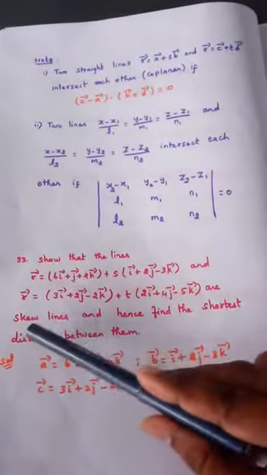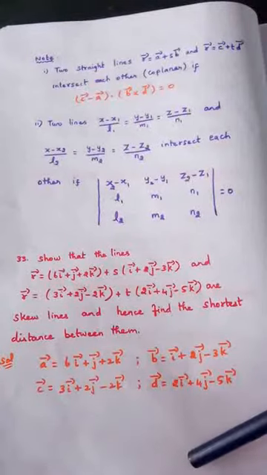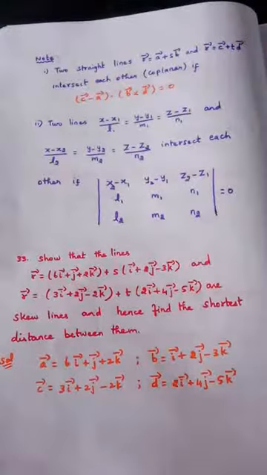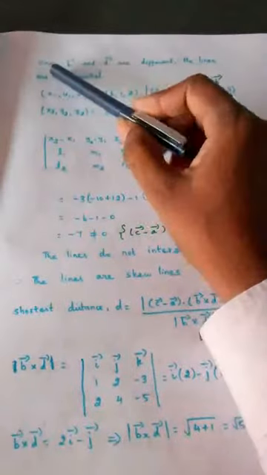What we need to prove? These two are skew lines. So we can say they are not parallel. What is the remaining thing that we have to say? They should not intersect. Whether they are intersecting or not, I have to find out. So we will see whether they are intersecting or not now. That is what is written here.